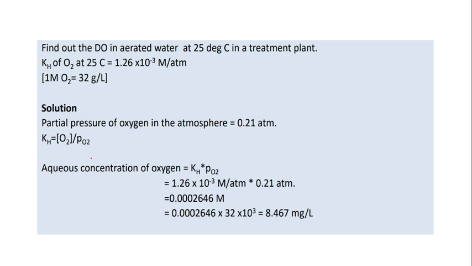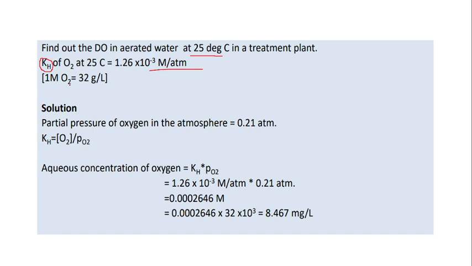The next question is to find out the DO, which is dissolved oxygen in aerated water at 25 degrees Celsius. So the temperature is already given, in a treatment plant. KH. What is KH? KH is the Henry's constant. Henry's law relates the concentration of the oxygen with the partial pressure. The Henry's constant of O2 at 25 degrees Celsius is given in the question itself, which is 1.26 into 10 power minus 3 M per atmosphere.